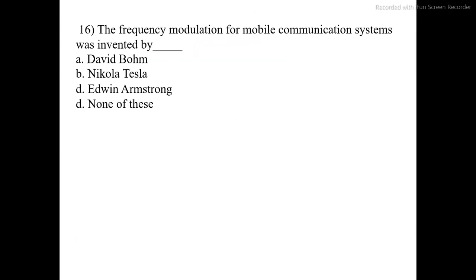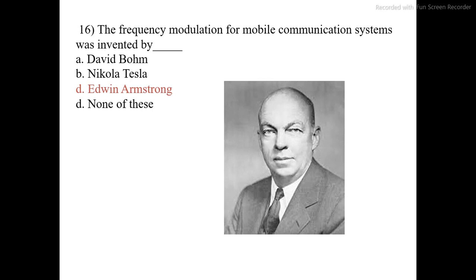Frequency modulation for mobile communication systems was invented by, here are given scientist names. The correct option is C, Edwin Armstrong. Frequency modulation inventor is Edwin Armstrong. Go to the next question.